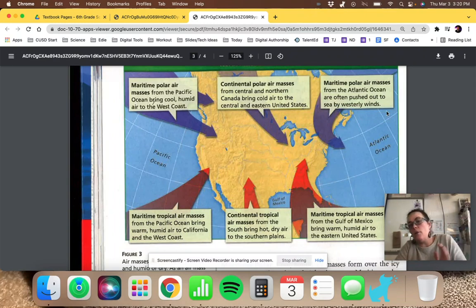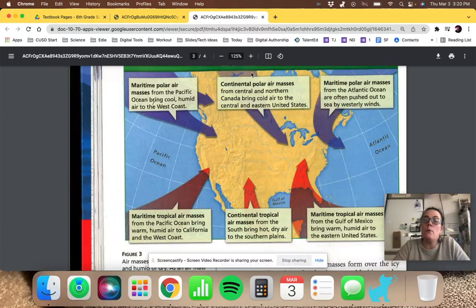I'm going to go all the way to the other east coast because, again, we have these maritime air masses still. So maritime, again, because these now are forming over the Atlantic Ocean. Polar because it's in the north, and that affects their push out to sea. And then southern maritime tropical air masses here form over the Gulf of Mexico, and they bring that warm, humid air mass up to the coast here.